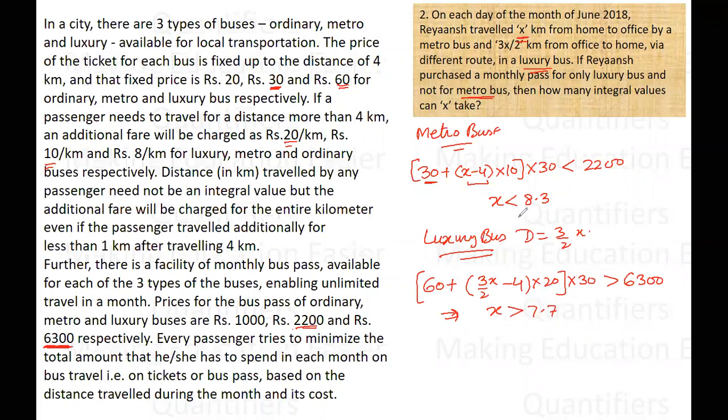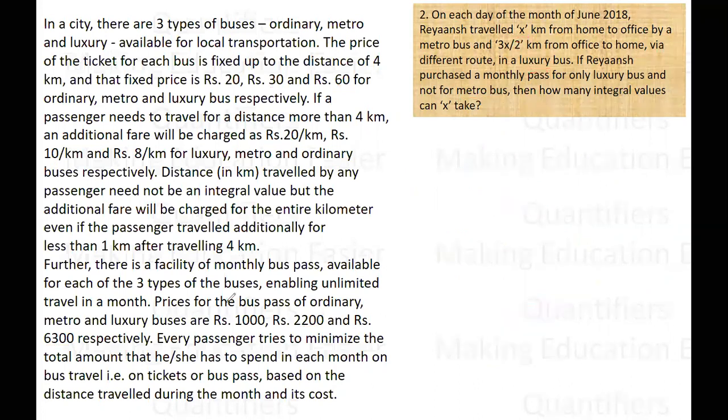X has to be more than 7.7 and less than 8.3. The question says how many integral values x can take. Obviously the answer would be that x can take only one integral value, which is 8, right? So this was the second question. Now let us move to the next one.